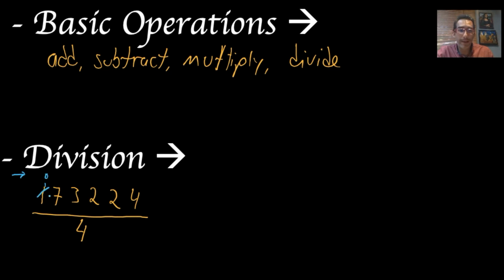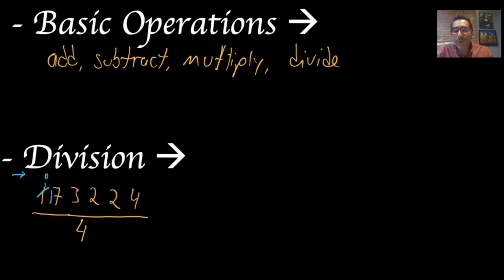And I have still 1 left. So that 1 that is left, I just write it next to the next digit, the one that follows to the right. Now this number is not really a 7, this number becomes a 17. And I keep performing the same analysis.